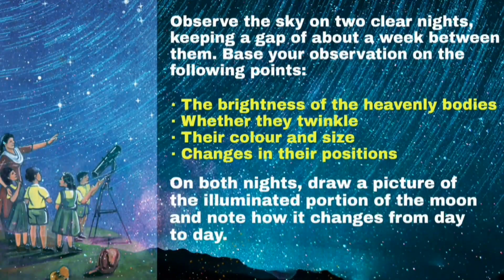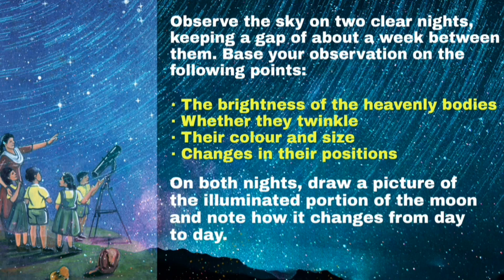Here is an activity for you. Try this. Observe the sky on 2 clear nights, keeping a gap of about a week between them. Base your observations on the following points. Let's see the points.